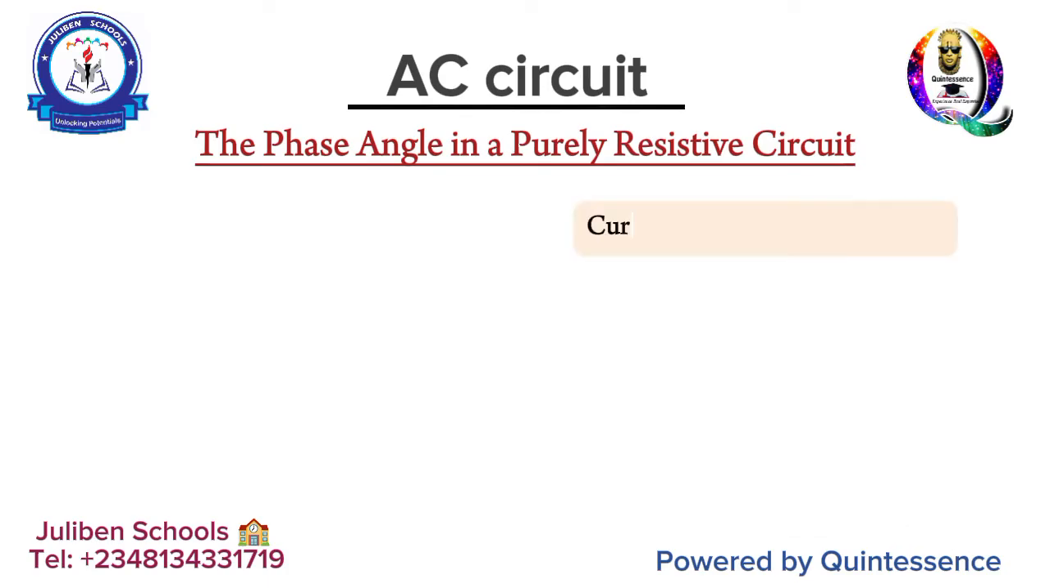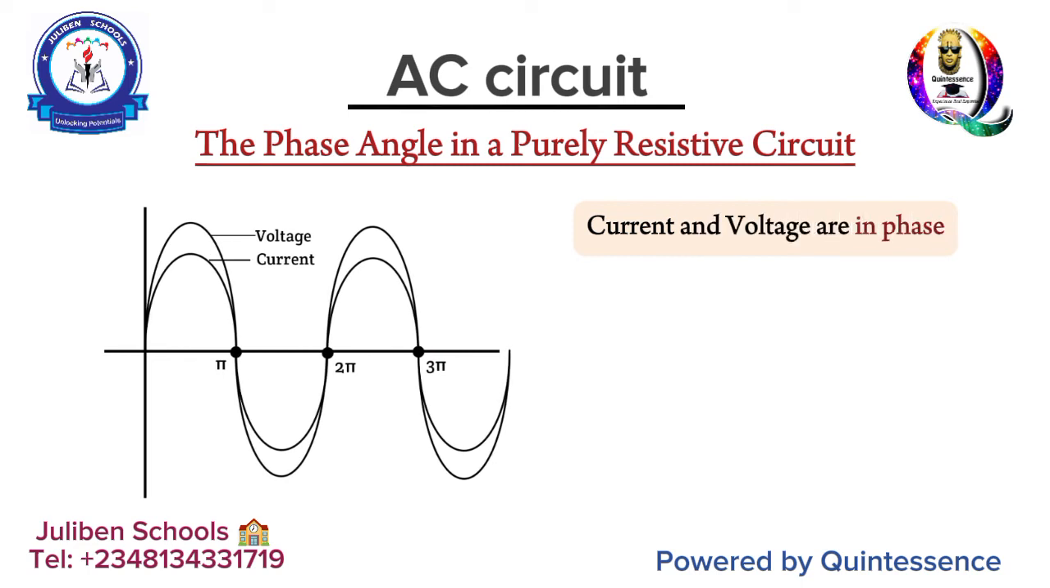what happens? Current and voltage are in phase. In fact, in some texts, they will say current and voltage are in step. Yes, they will use that word, in step, right? So they are in phase. No one is ahead of the other. No one is leading. No one is lagging, okay? The phase angle between them is equal to 0 degrees. In fact, V and I are parallel to each other, right?